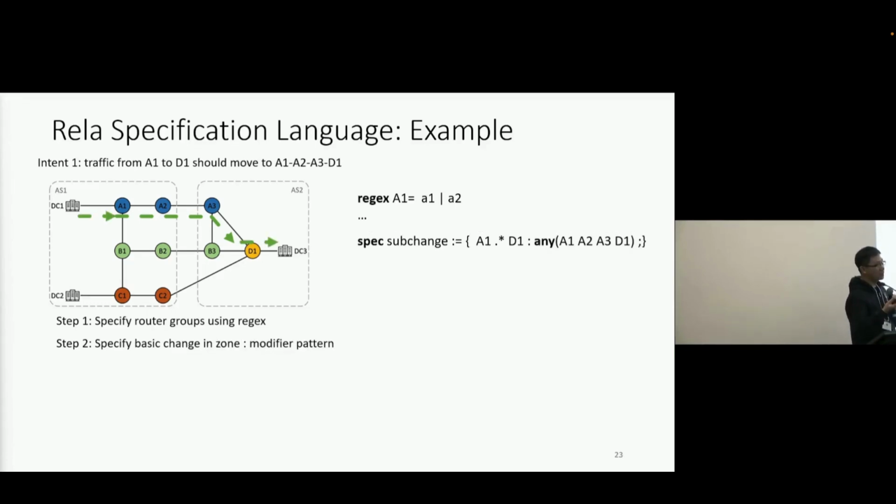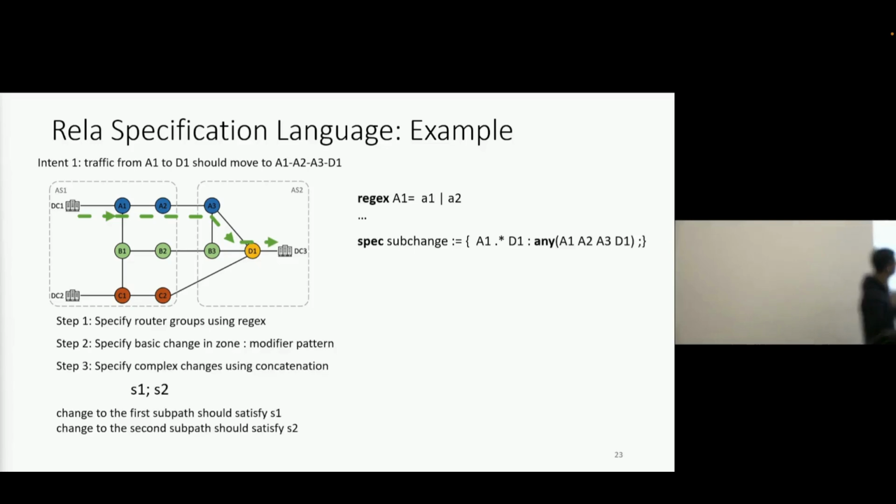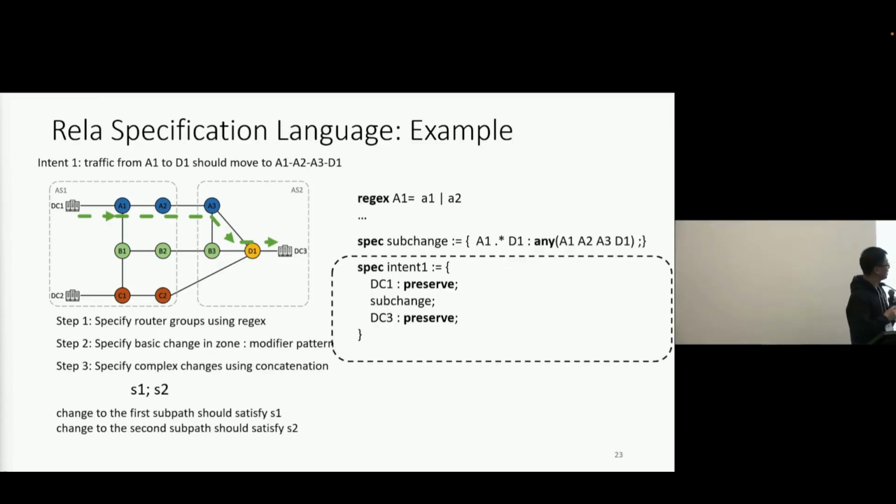Then we can specify the desired changes for the full path from DC1 to DC3 using concatenation, as shown on the right. We use DC1 preserve and DC3 preserve to specify that the subpaths from DC1 to A1 and from D1 to DC3 should stay the same. We can reuse the sub-change spec we defined before to specify the desired change for the middle path. Finally, we concatenate all three sub-specs, which gives us the complete spec for intent 1.